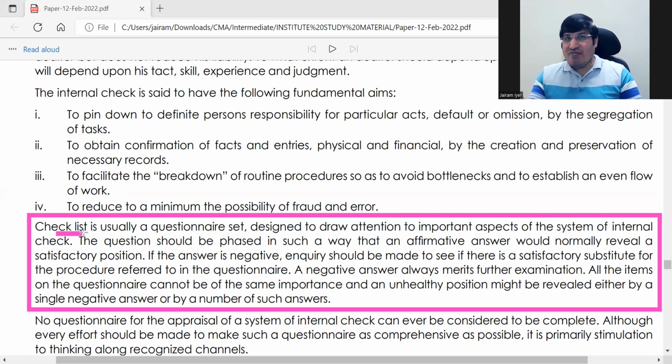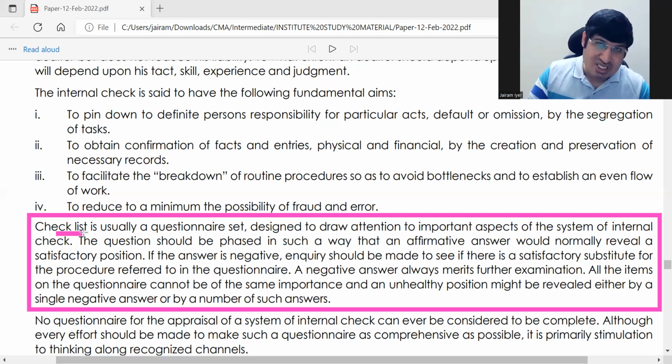Not everything you can find out by observation. You'll have to go and ask questions to people. So he'll go and ask the cashier, from here where does the transaction go, and he'll tell it will go to this person. He'll go there and ask some questions. So he will have a ready-made checklist of questions. If one employee answers those questions, that will make his work quite easy, and he will also understand the status of internal check.